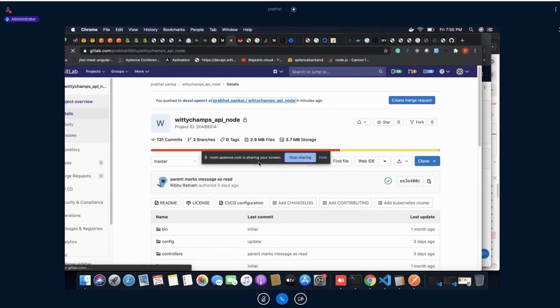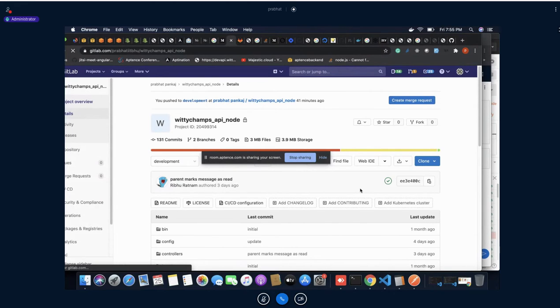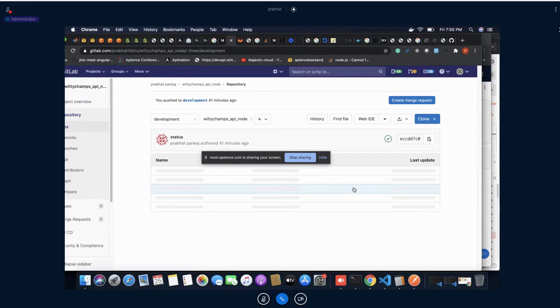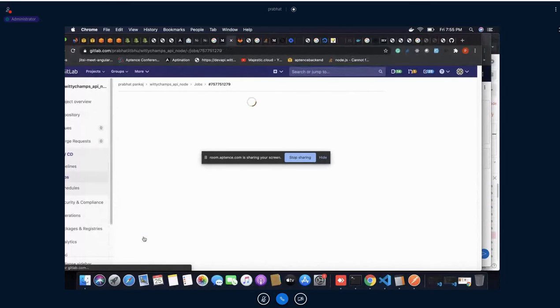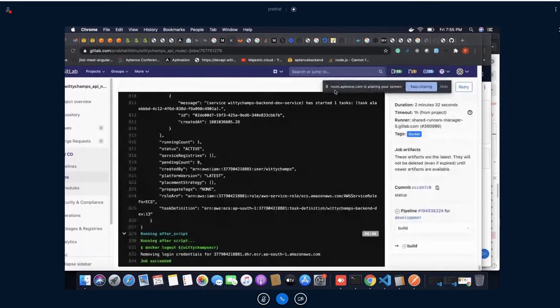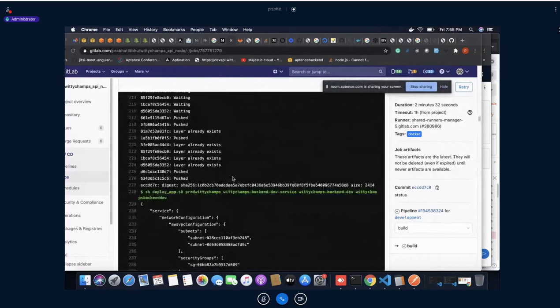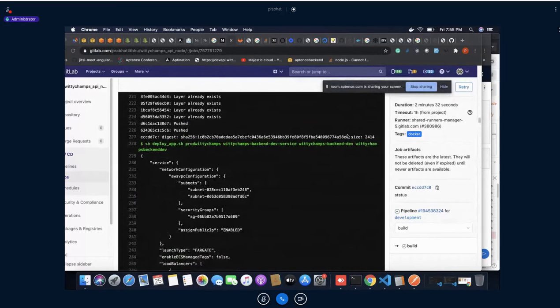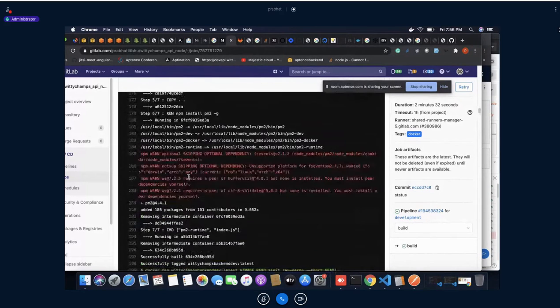So this is my GitLab, and if you go to my development branch, see here I am building this Docker image. See here, this is where I am building this Docker image. So you can see these are the files that I am pushing.